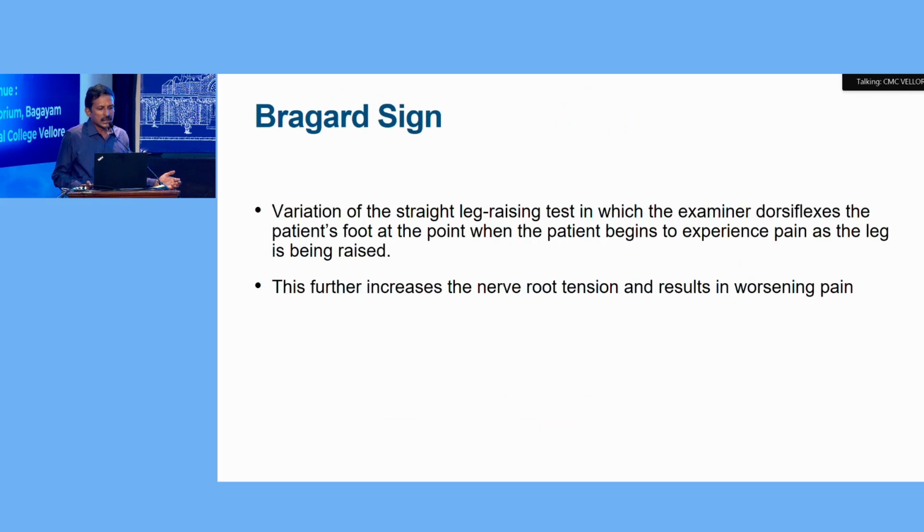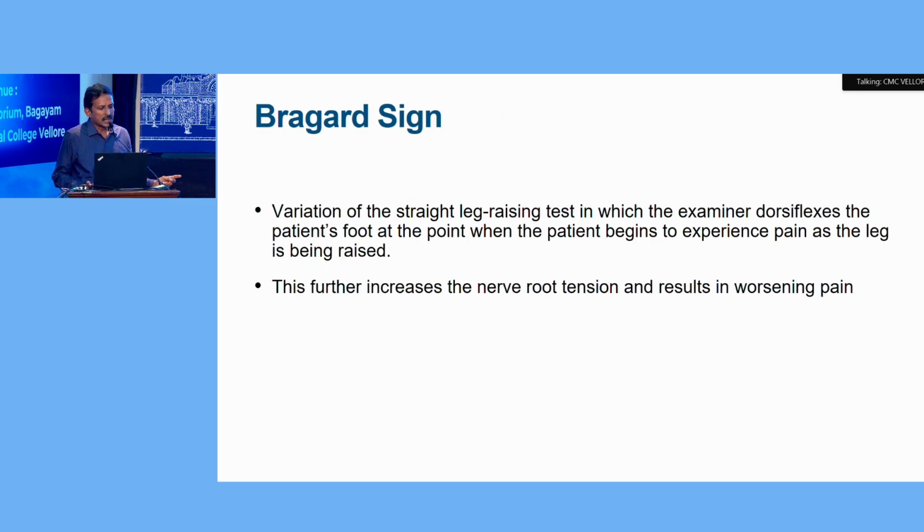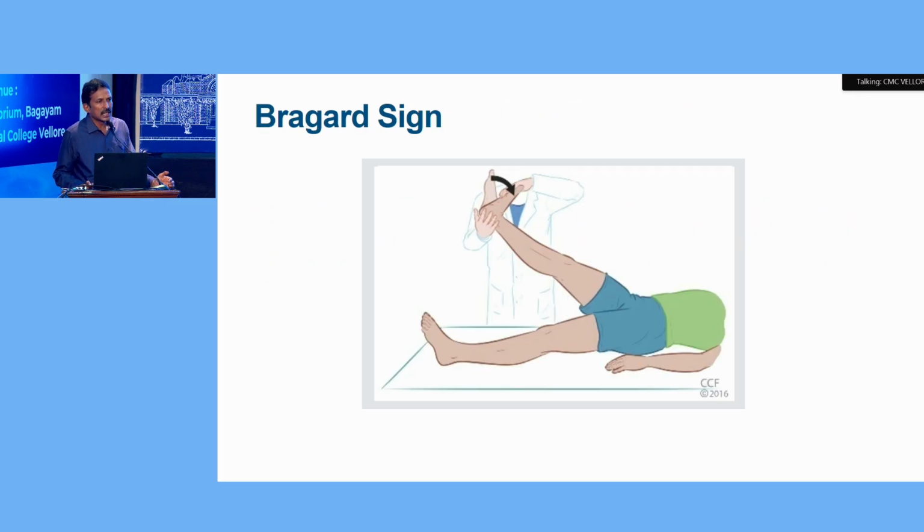Crossed leg raise is one in which the opposite limb is raised. The patient gets the similar symptoms. It's more specific than the straight leg raising test. Bragard sign is a variation of the straight leg raising test in which the examiner raises the lower limb and flexes the foot at the ankle, which increases the nerve tension and produces the pain symptoms.